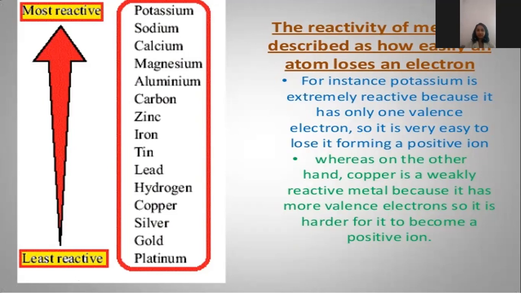The reactivity of metals is described by how easily an atom loses an electron. For instance, potassium is extremely reactive because it has only one valence electron, so it is very easy to lose it and become a positive ion. On the other hand, copper is a weakly reactive metal because it has more valence electrons, so it is harder for it to become a positive ion.